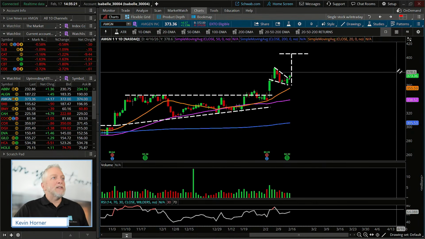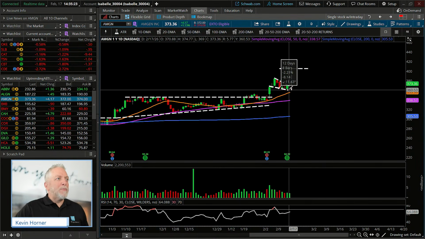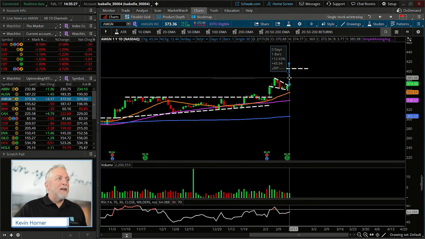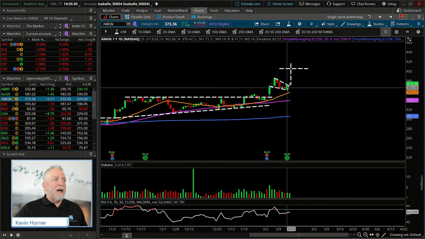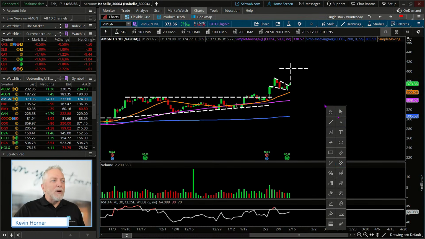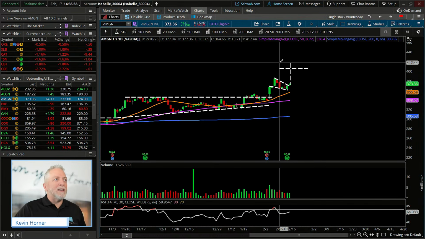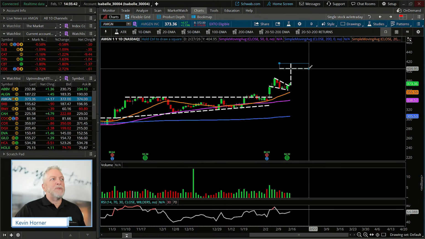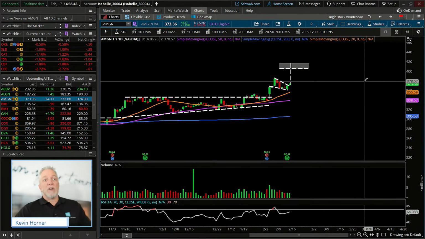And then some of you would say, you know what, Kev, I appreciate that, but I'm going to draw that line instead of from the bottom of the flag, from the breakout of the flag. And they might look at it like so. And then that puts you up to maybe 415. And the truth of the matter is neither one of those is more right than another, right? The truth is it's an approximation and a potential target zone for somebody, right? And some of you might want to do that.